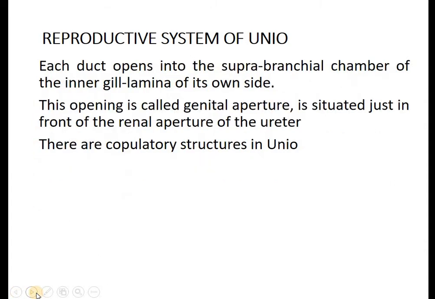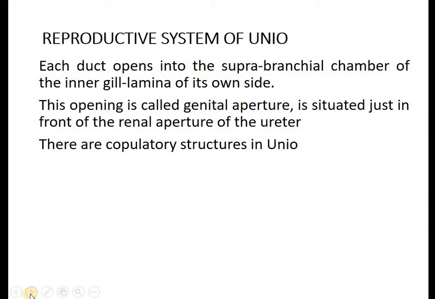Now each duct, whether it is the oviduct or the sperm duct, opens into the suprabranchial chamber of the inner gill lamina of its own side. This opening is called the genital aperture, situated just in front of the renal aperture of the ureter. There are also no copulatory structures in the case of the Unio, like in the higher animals, where there is an intermediate organ for the exchange of the gametes.